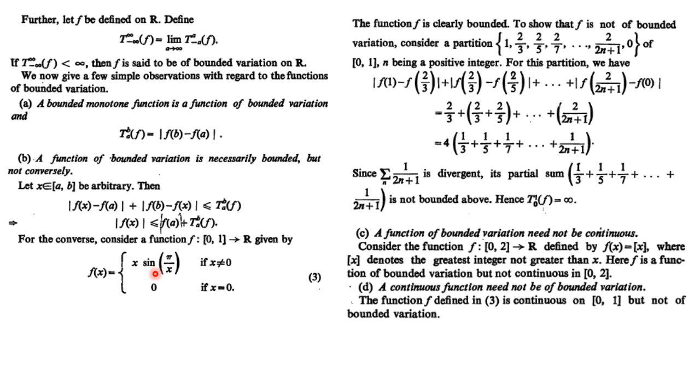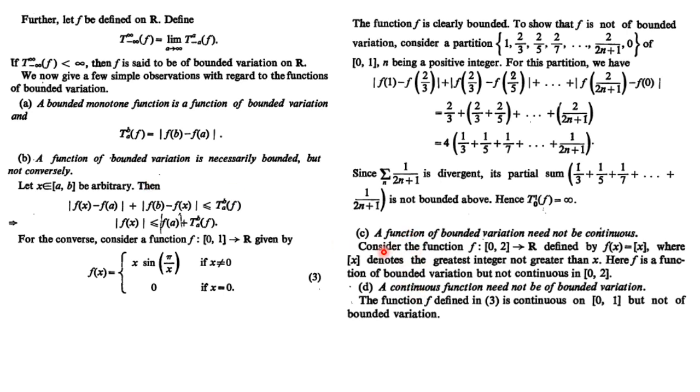So every bounded function need not be a function of bounded variation, right? A bounded function will become a function of bounded variation if that function is monotone also. So if we have a bounded monotone function, then it is always of bounded variation. But if we have a function of bounded variation, then this always implies it is bounded, but not the converse.